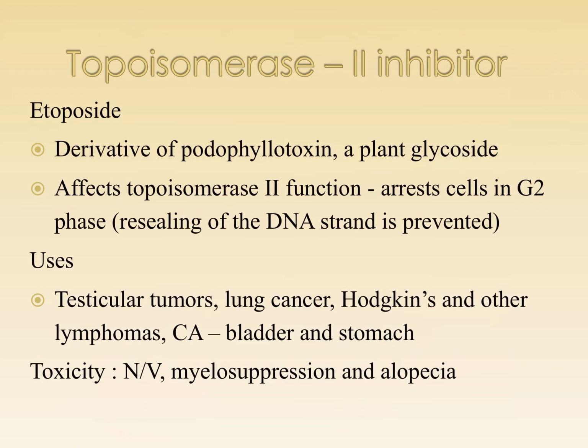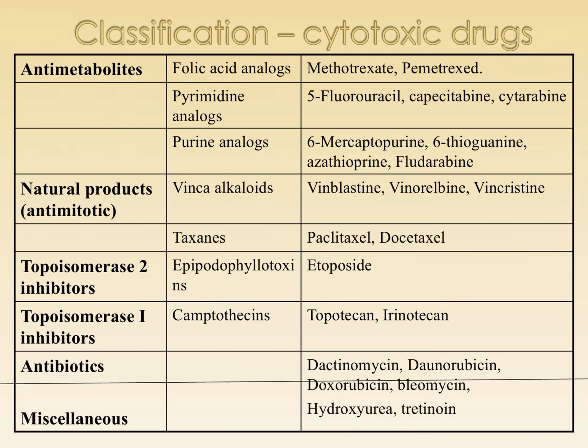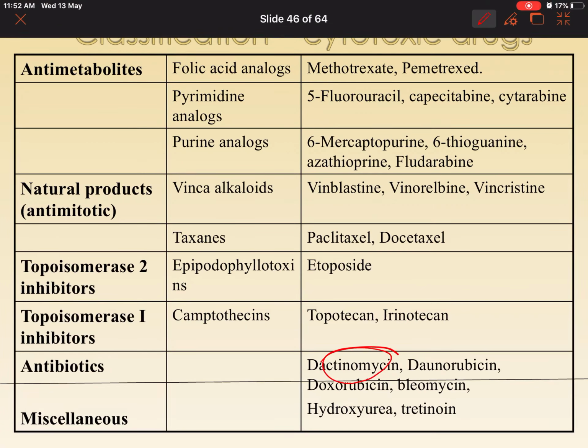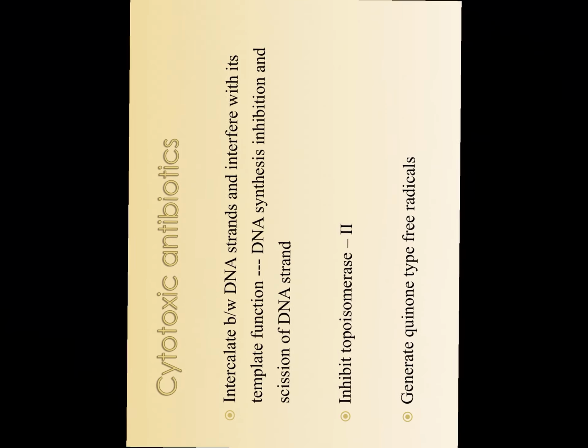Where do we use etoposide? Testicular tumors, lung carcinoma, Hodgkin's lymphoma, bladder and stomach. So we finished antimetabolites, natural products, topoisomerase 2, topoisomerase 1. We have cytotoxic antibiotics which can be used, like dactinomycin, daunorubicin, doxorubicin, bleomycin, hydroxyurea. We'll just look into a few of these.